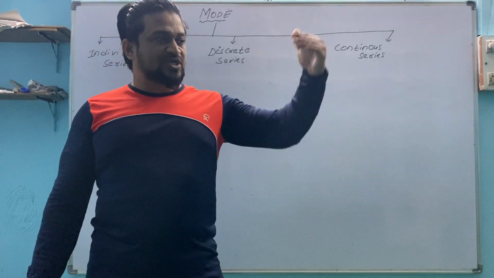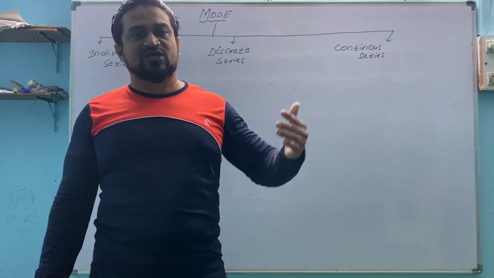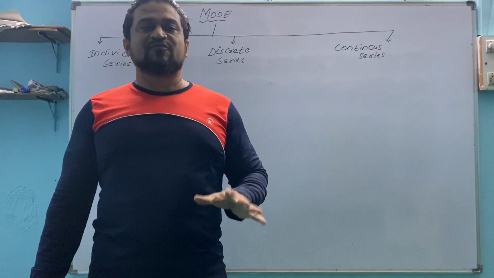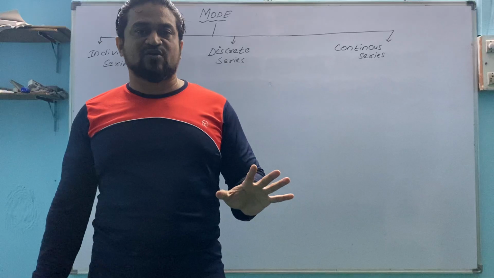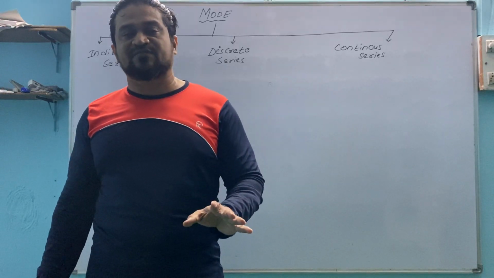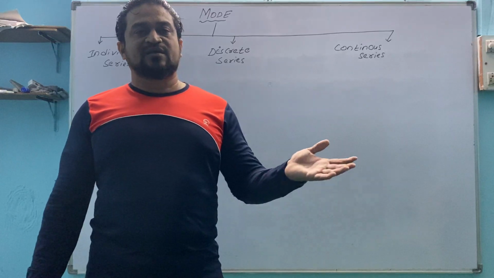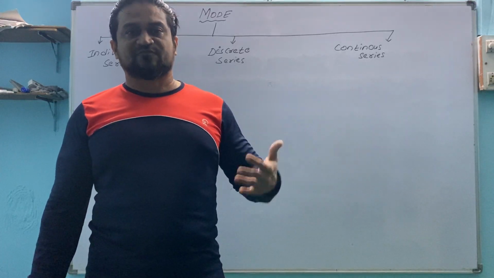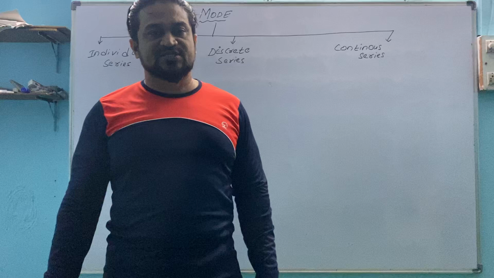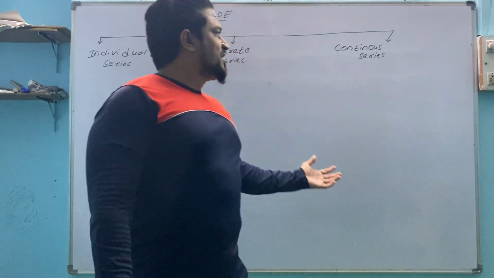Sometimes the question is in less than form, sometimes in more than form. Total 5 different forms of questions are there: how to create a class interval and frequency, and how to change the question given in a different order into standard form, that means continuous series, 0 to 10, 10 to 20 in that way.